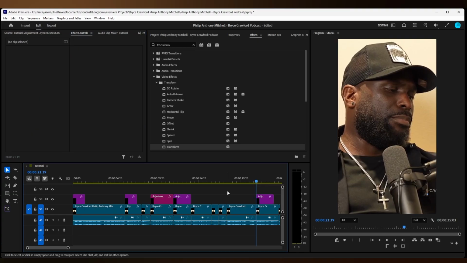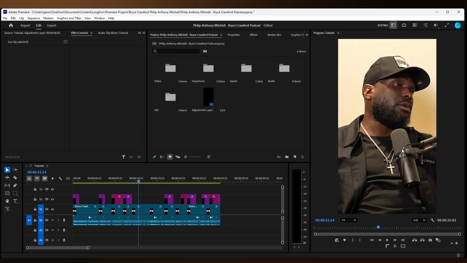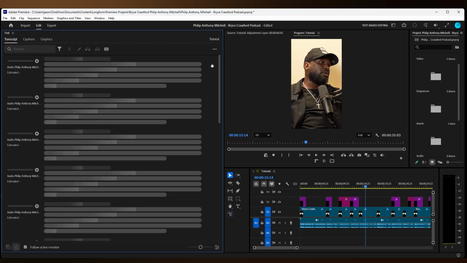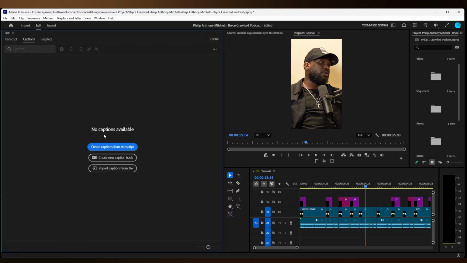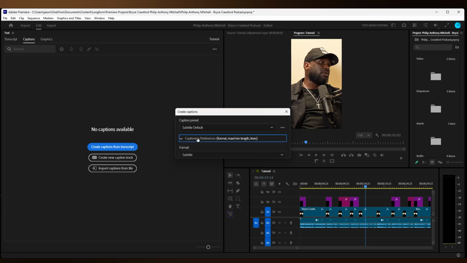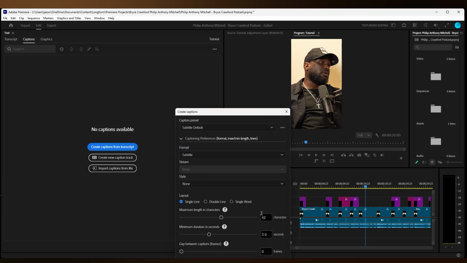Once that's done, go to the workspaces icon, click on text-based editing, and then transcribe. Now go into captions and create captions from transcript. And copy my settings.